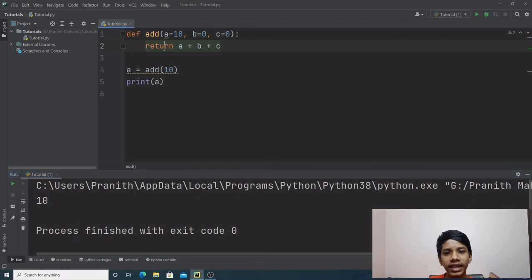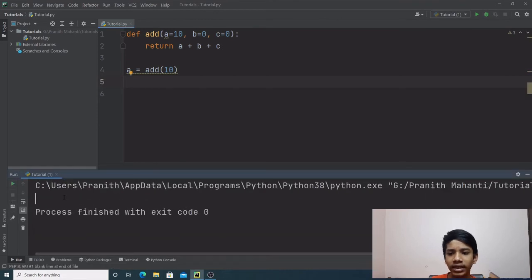That's because this is returning a value which is being stored within this variable, and then it's printing it out. If there was no print statement, and now if we run the program, we get nothing because return statement does not print it. It just returns it so that it can be stored. So that is return statement.